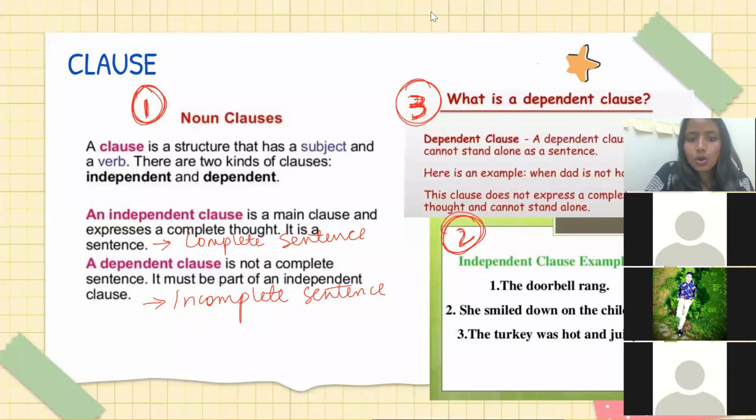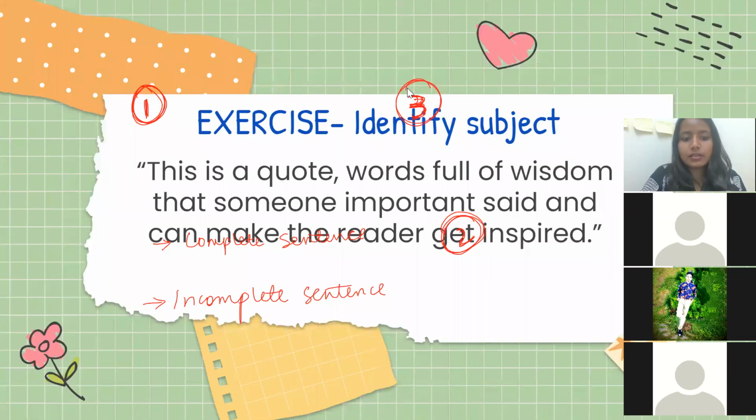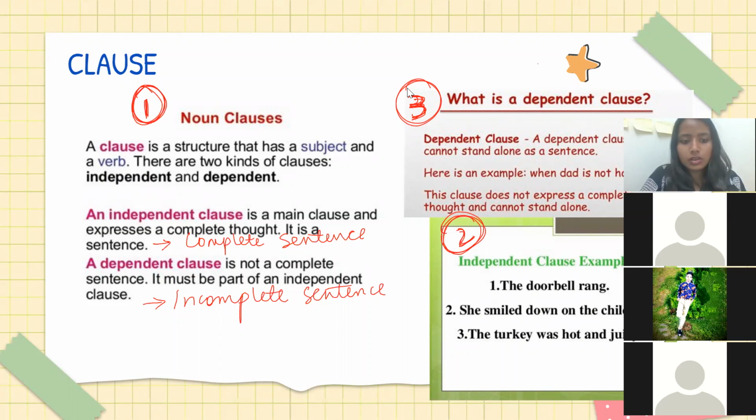All right, so this is what you have to write in your notebook. First point, second point, third point, like this. And this is your hint. Complete sentence, incomplete sentence. Okay.